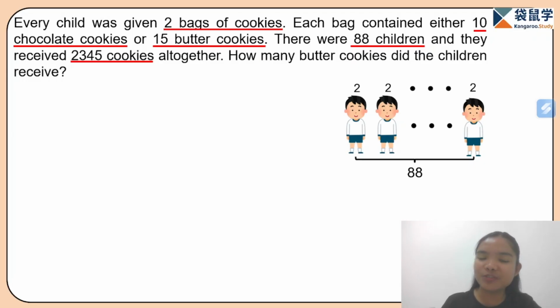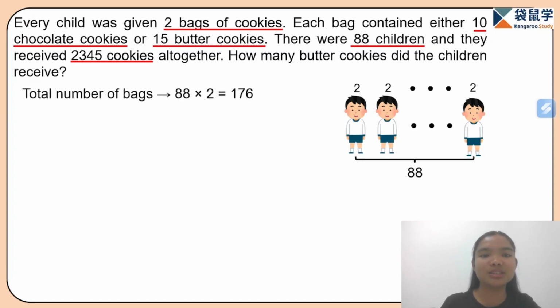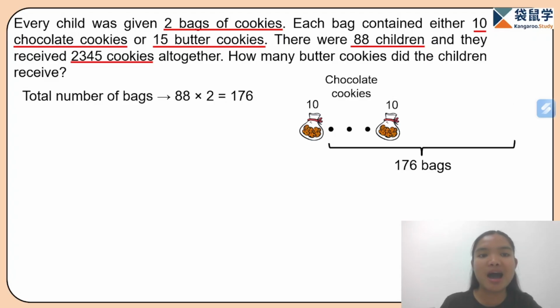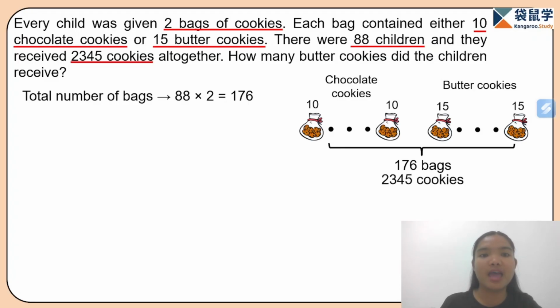So, what can we get from here? We can get the total number of bags. So, that is 88 times 2 is equal to 176 bags. So, from these 176 bags, each of them can be a 10 chocolate bag of cookies or a 15 butter bag of cookies. And the total of these cookies is 2,345. And we want to know how many are butter cookies.